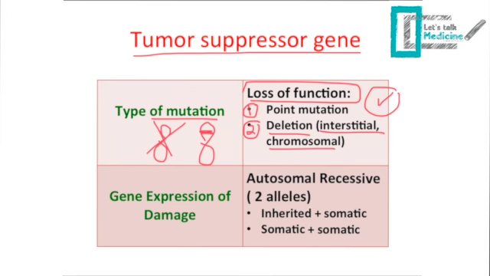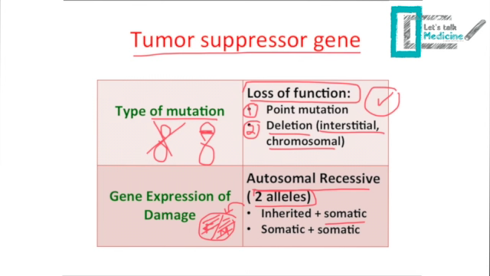Tumor suppressor gene is autosomal recessive, and this means you need two alleles to be defective to have a tumor suppressor gene mutation. So when you have inherited from your father a defective tumor suppressor gene, you will have the other allele from your mother working well. And if there is another hit by the environment, the somatic hit or somatic mutation, then the tumor suppressor gene will be affected.